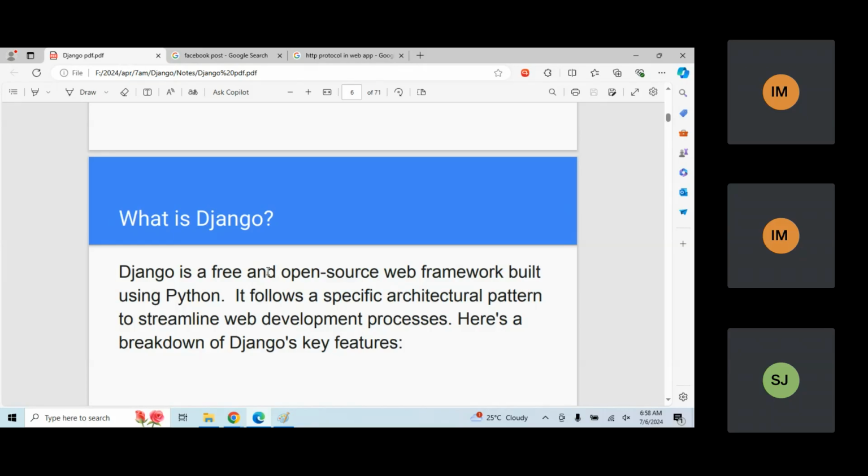Yes, right. I need to go to a particular designer. I need to go to a particular engineer who can create a blueprint for me. Who can create a design for me? Who can create an architecture for me? Like what would be the structure and how it is going to be implemented, and then according to the engineer's instructions, I can implement those things in reality. Is it clear? Yes, no?